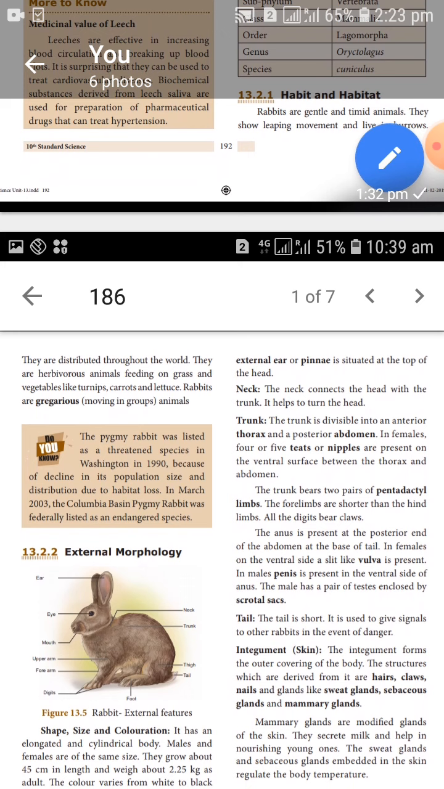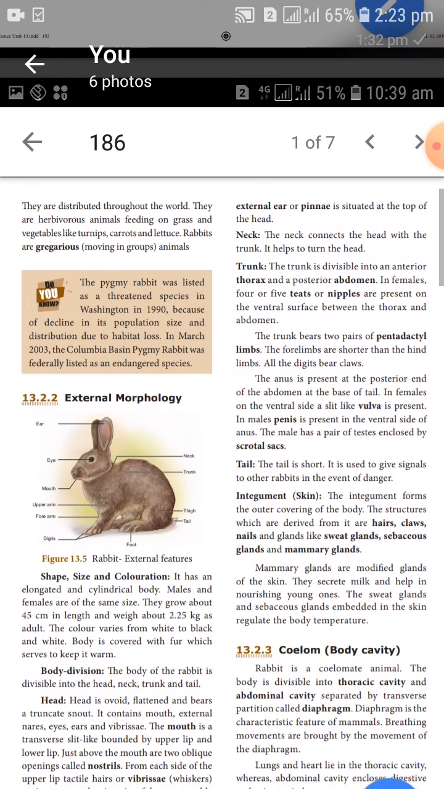Next, what are the external morphology features? Generally it is divided into head and trunk, and tail regions, and a neck is also there. It has an oval shape in nature, an elongated cylindrical body. Male and female are the same size, growing about 45 cm in length and weighing about 2.25 kg as adults. The color is various, white and two-toned and white being common. The body is covered with skin and fur, which serves to regulate body temperature.